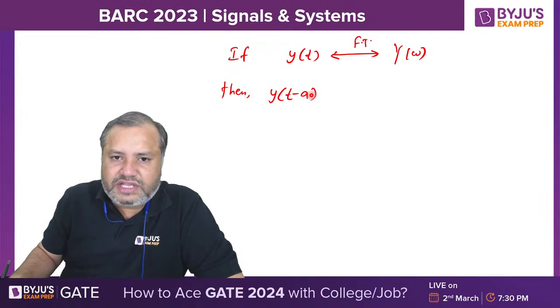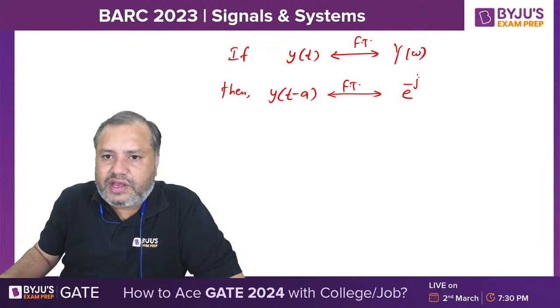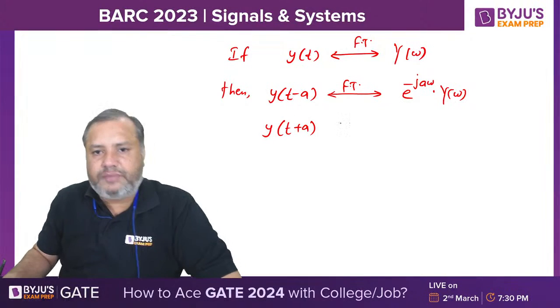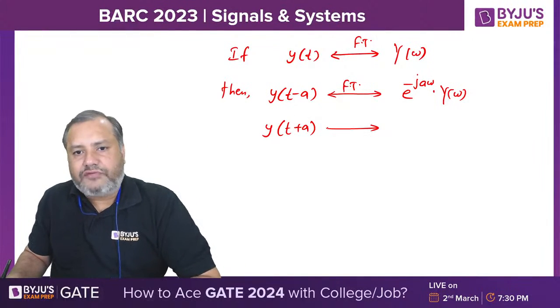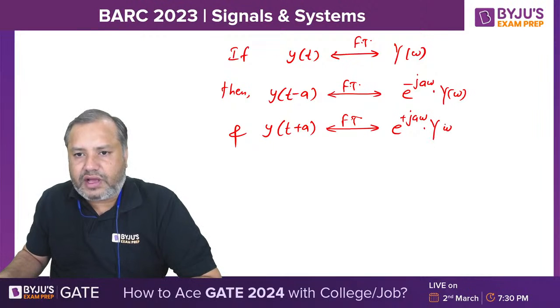Delay means t is replaced by t minus a. Then its Fourier transform is e raised to minus j a omega into Y of omega. In case of advancing, it becomes y of t plus a, and after taking the Fourier transform, it is e raised to plus j a omega into Y of omega.